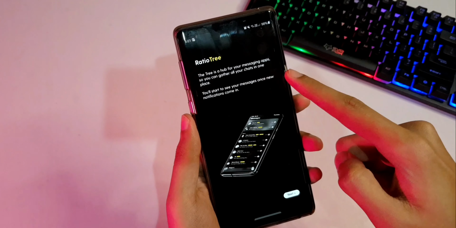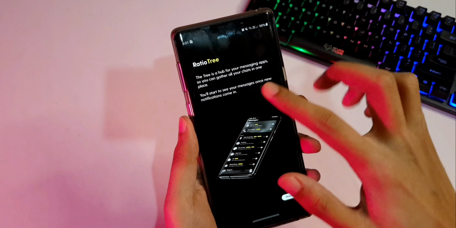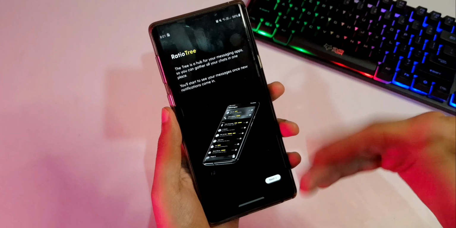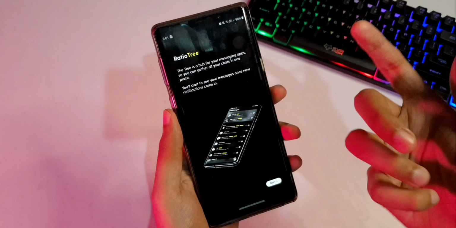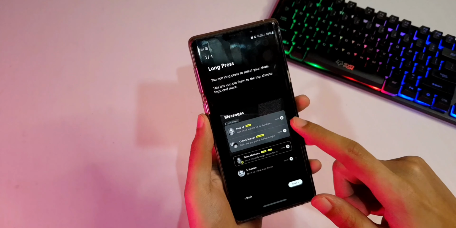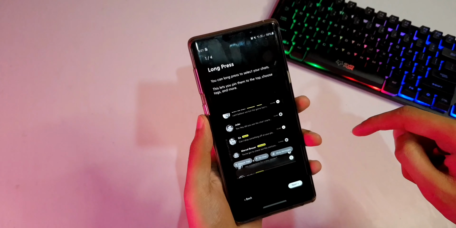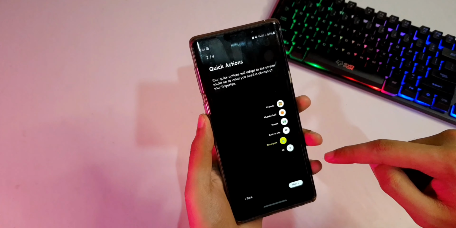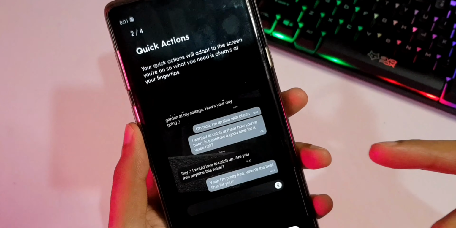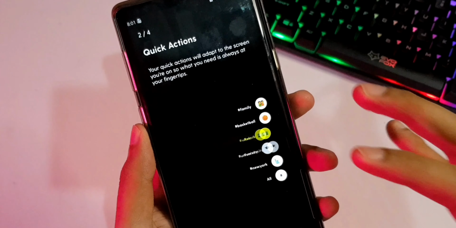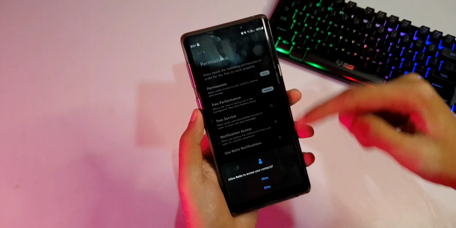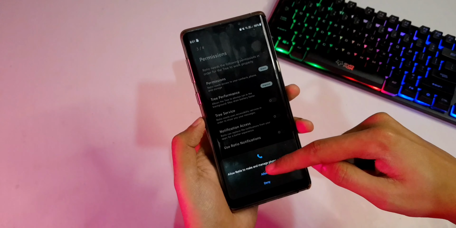So it's as we expected. The tree is a hub for all messaging apps. So you can gather all your chats in one place. All your SMS, emails, WhatsApp messages, everything will come in this screen and you don't have to access those individual apps ever again. So let's hit next. You have to long press to select your chats. Okay. Next. So there are some quick actions as well, it looks like. Cool, so you can directly call or open that conversation in that relevant app. That's nice.